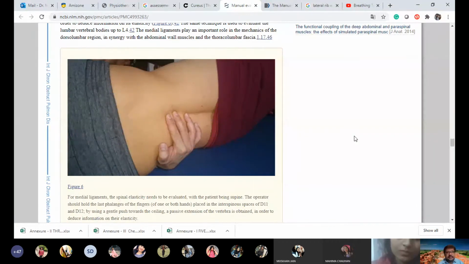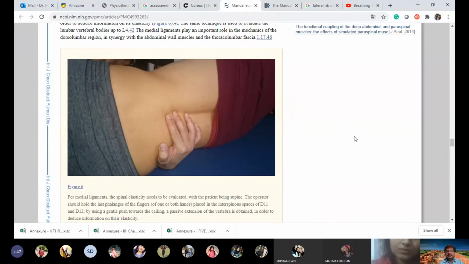For the medial ligament, the spinal elasticity. So do we feel movement at the back? Yeah, the operator will feel the movement of the vertebrae, because when we take a deep breath, there is extension of the spine. Okay, just take a deep breath and feel.